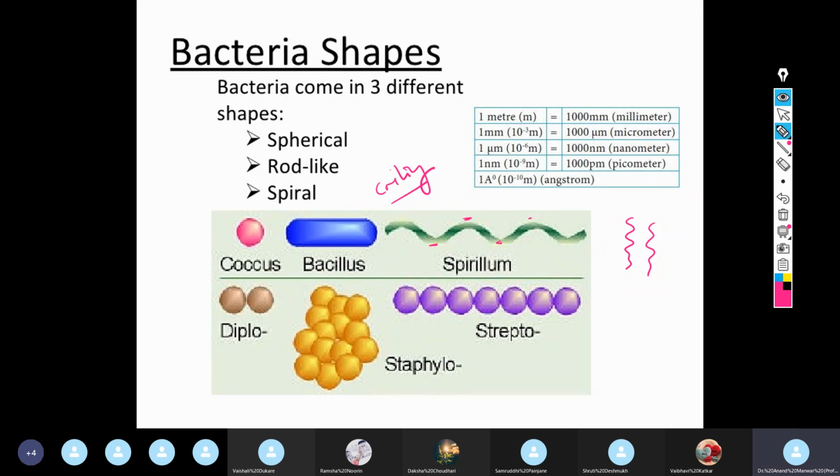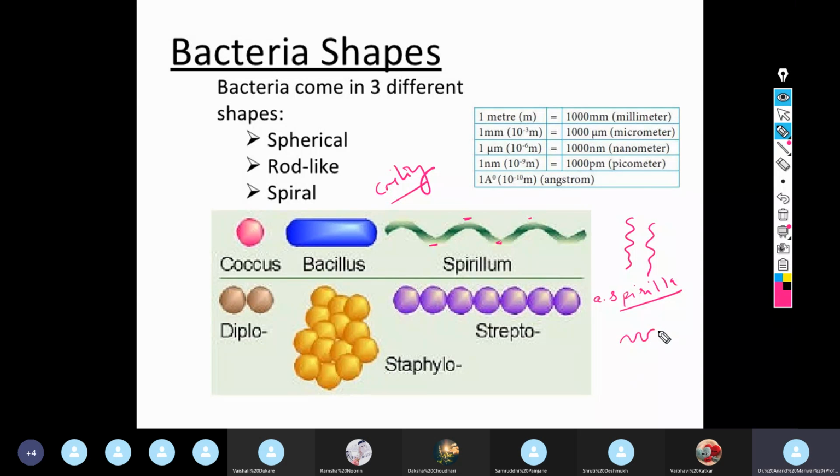For example, the very first type is spirilla. Spirilla is a rigid helical bacteria showing two or more twists along its axis.